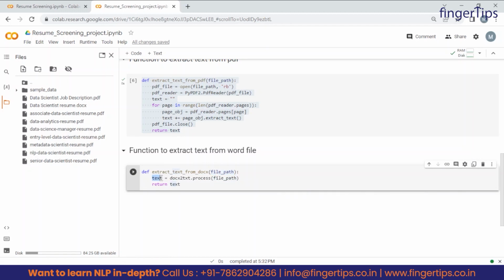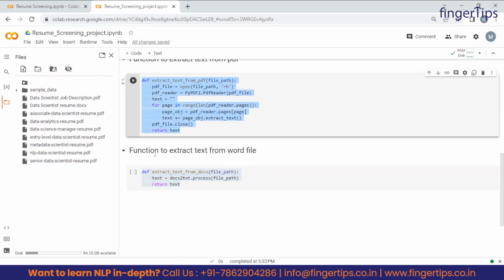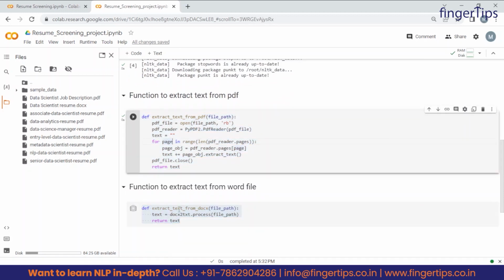So inside this text variable, what we are going to store, so docx2txt, this is the library we have already imported, right? And this process is the function of this library. So what does this do? This will convert that docx file to text, or extract the text from that docx file, right? And this function will return that text. So these are the two functions we have created to extract text from any kind of file.